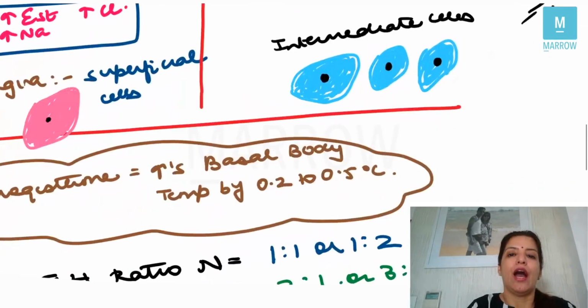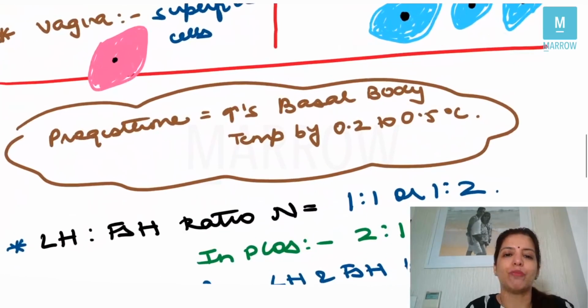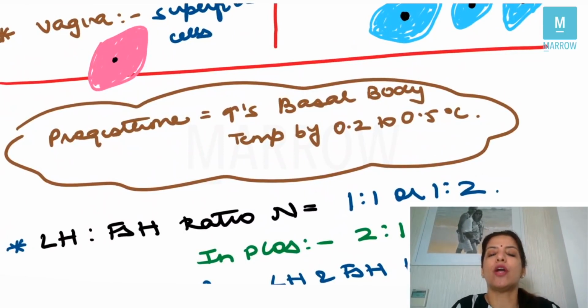Now, apart from these actions, progesterone is a thermogenic hormone. It increases the basal body temperature of a female by 0.2 to 0.5 degrees Celsius. So these are all the important points which you needed to know on estrogen and on progesterone. Let's quickly move to the other hormones, that is LH and FSH.